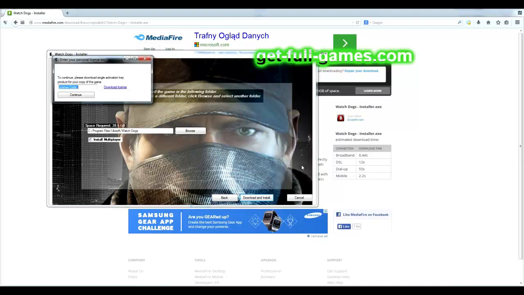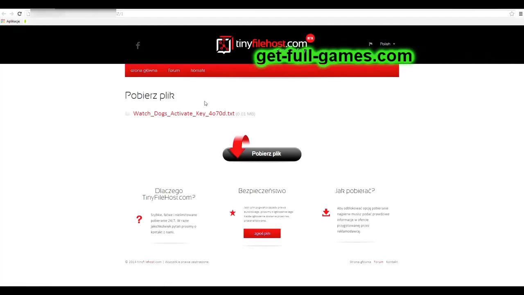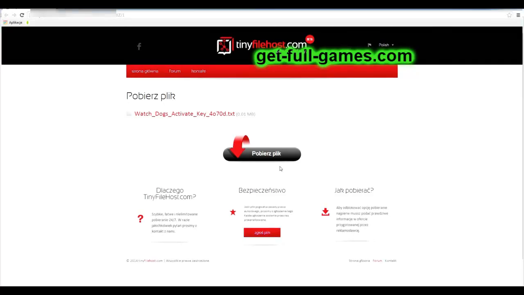You will see window and you will need to download and enter your own license key to activate the game. One person, one key. I've downloaded my code earlier.